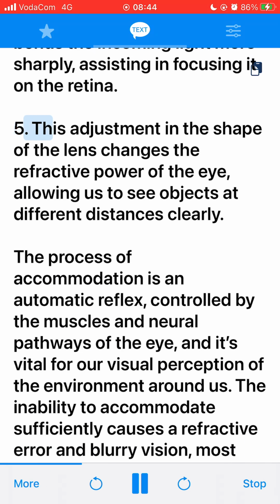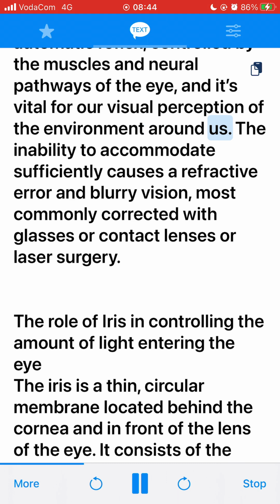5. This adjustment in the shape of the lens changes the refractive power of the eye, allowing us to see objects at different distances clearly. The process of accommodation is an automatic reflex, controlled by the muscles and neural pathways of the eye, and it's vital for our visual perception of the environment around us. The inability to accommodate sufficiently causes a refractive error and blurry vision, most commonly corrected with glasses or contact lenses or laser surgery.